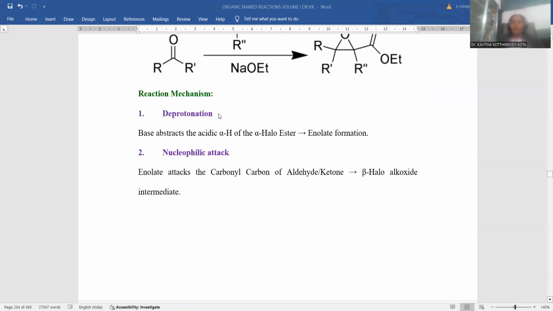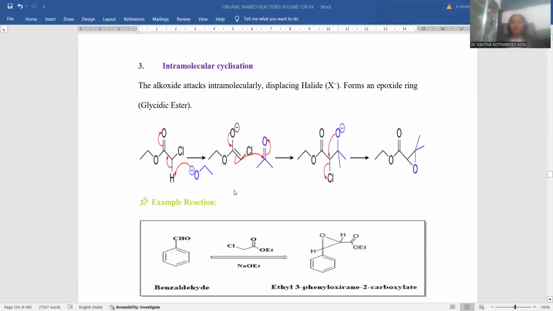In order to understand the mechanism of the reaction, let me give a detailed purview of it. First of all, we need to consider the alpha haloester having an alpha hydrogen atom. The alpha hydrogen is acidic with respect to the electron withdrawing ester functionality. That's the reason why, in the presence of a strong base like sodium ethoxide, the alkoxide has a strong proton pulling tendency.